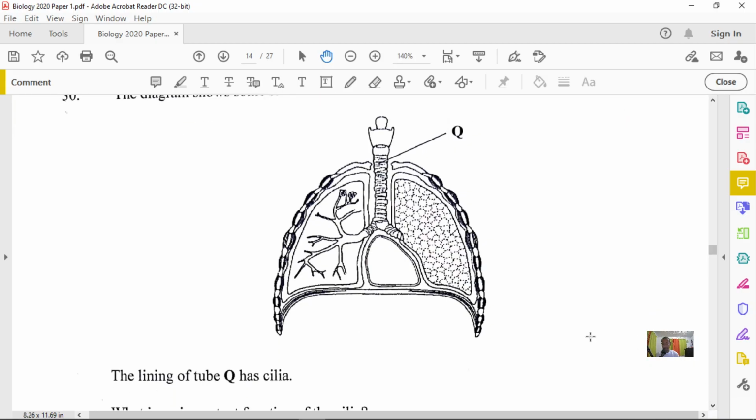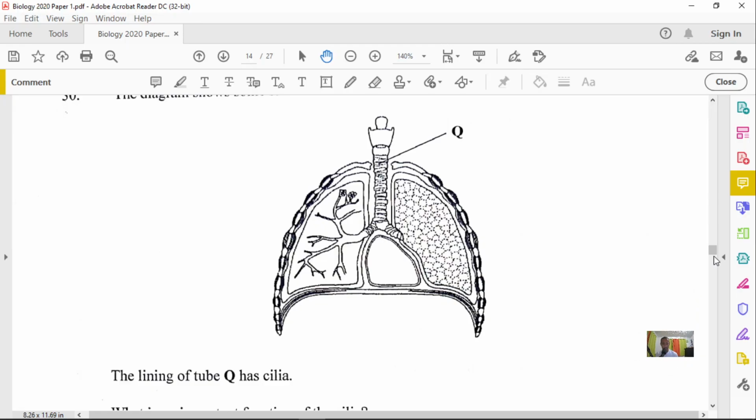It said the lining of tube Q has cilia. Remember, cilia are hair-like structures that will sweep dust particles out of the respiratory system. And cilia work with mucus. So the mucus will trap the dust particles or the foreign objects, and the cilia will help to sweep it back out from the system itself.